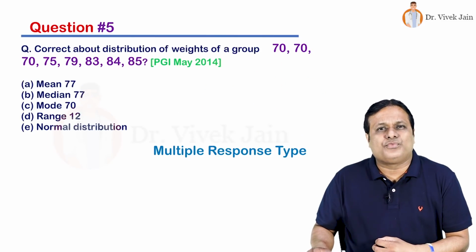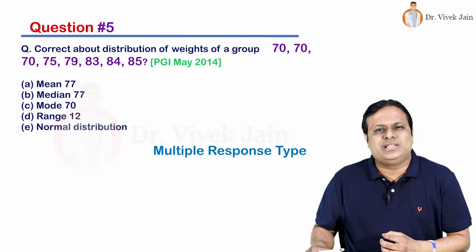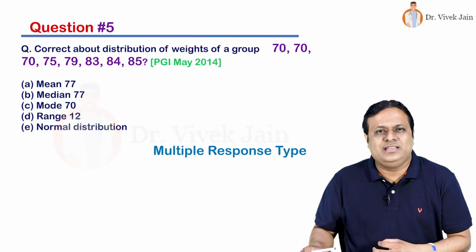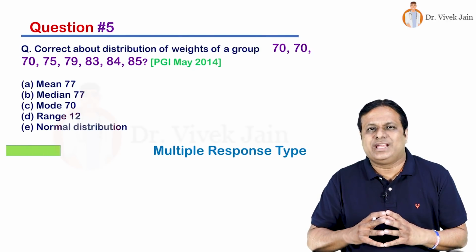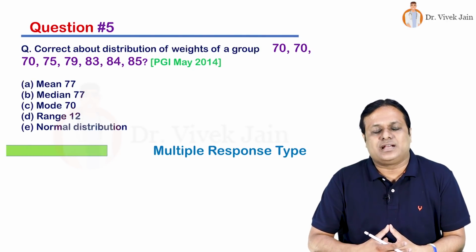Question number 5 now. Correct about the distribution of weights in the group, and you are given weights as 70, 70, 70, 75, 79, 83, 84, 85. Then as a multiple response type answer, you are given mean 77, median 77, mode 70, range 12 and normal distribution. To solve this question, you will get double the time and it has started.